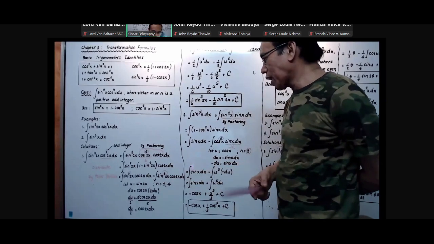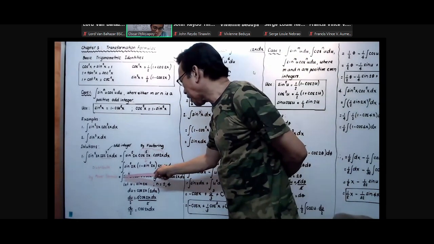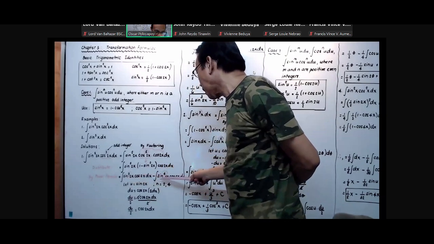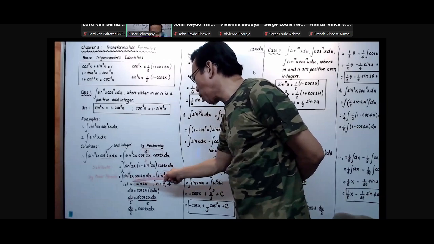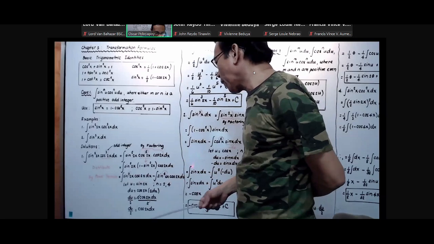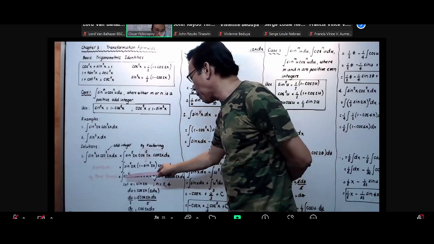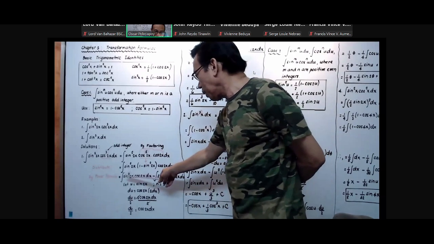Now in this case, guys, since sine squared 2x and sine to the fourth 2x have the same multiplicative value, which is cosine 2x dx and cosine 2x dx, and since we have sine in combination with cosine, we have to look for the highest power. The highest power on our first term is 2, while in the second term, it is 4.